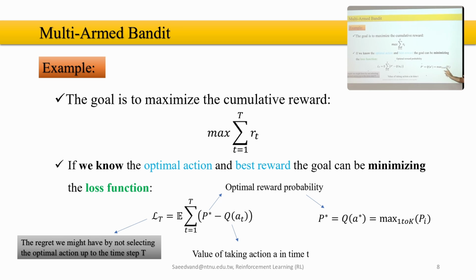So we can say the maximum of those can represent the Q of a star, or the P star, the reward probability. Clear?